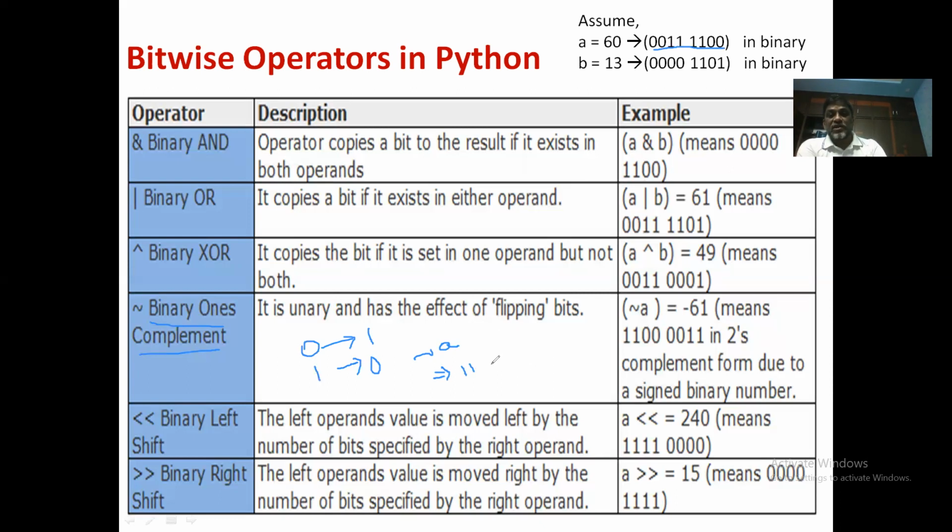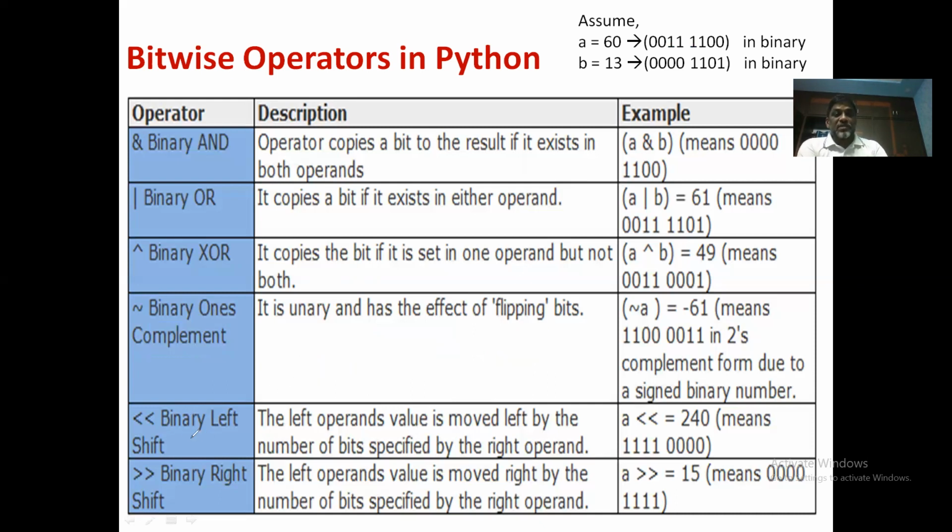Next 4 bits are 1s, so you will get 4 zeros. 0, 0, 0, 0. 4 ones are converted to 4 zeros, and the last 2 bits are zeros, so they will be flipped as 1s. So this will be the number you are getting. It's a simple operation. Simply negate the 0 to 1 and 1 to 0. Okay, so it's a ones complement operation.